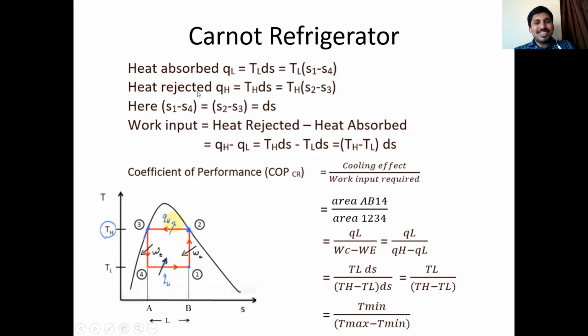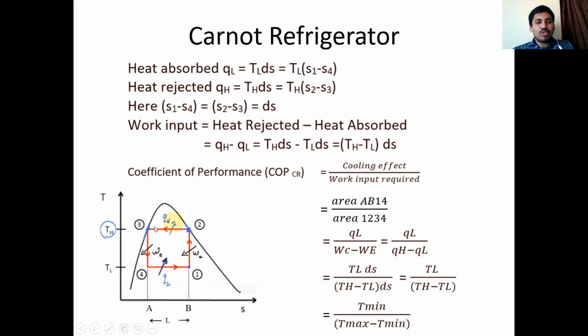Next one is heat rejection. Heat rejection means process 2 3. It can be written as T delta S, where, see here, for heat rejection the temperature is maximum, called TH.